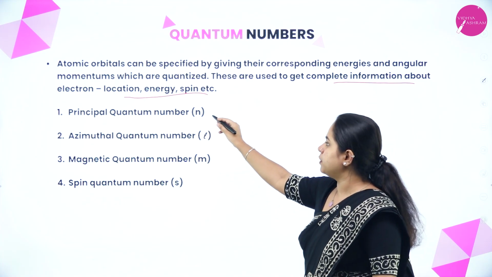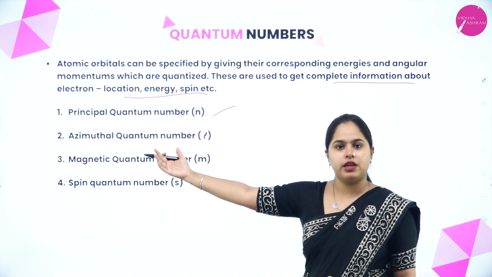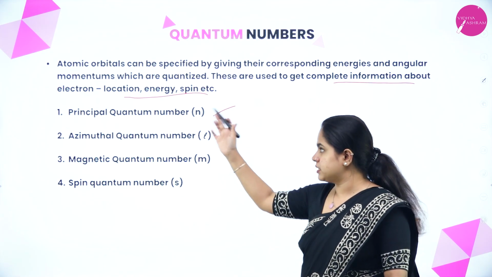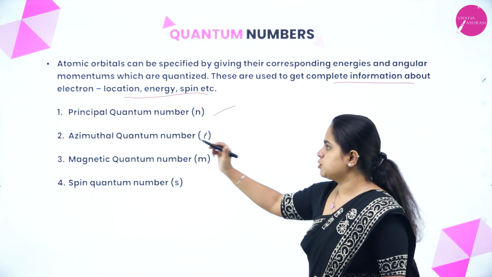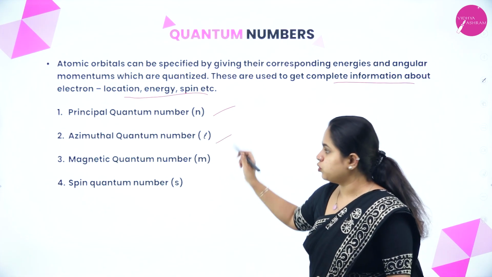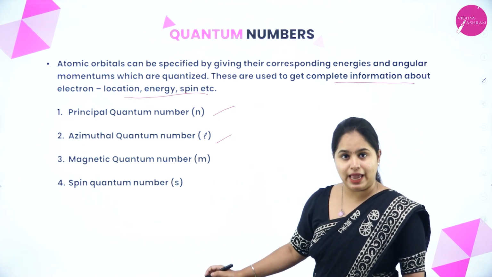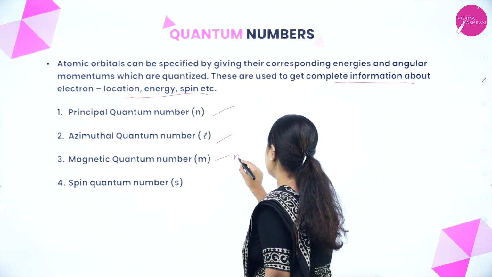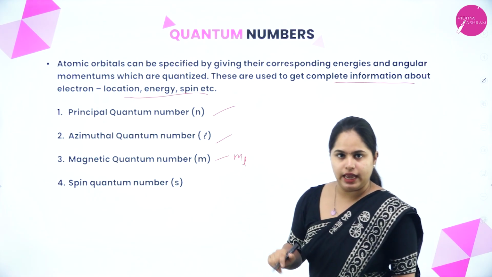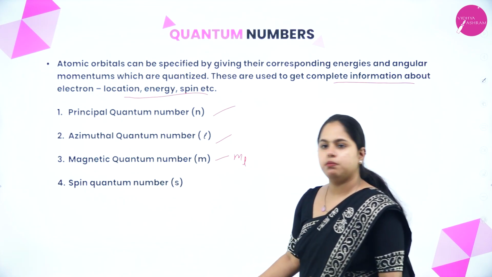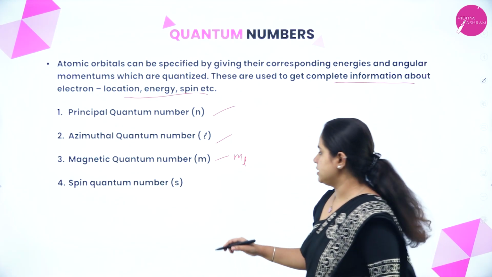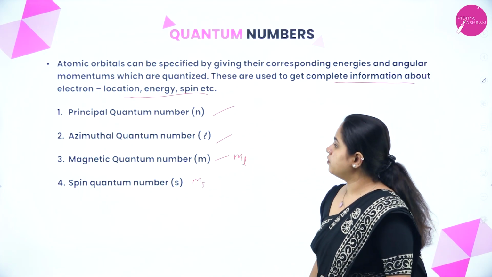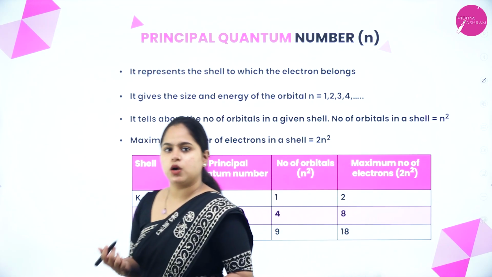The first one is the principal quantum number. This might be familiar to you. We have discussed this in previous sessions, and I said at that time that we will discuss it in detail here. The second one is the azimuthal quantum number, represented by small l. Then the magnetic quantum number, represented by m, or also by m subscript l. And the spin quantum number, represented by the letter small s, which you can also represent as m subscript s. Clear? So let's begin with the first one, the principal quantum number.